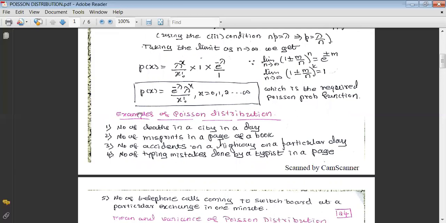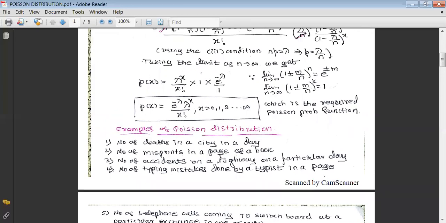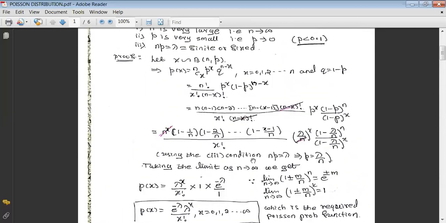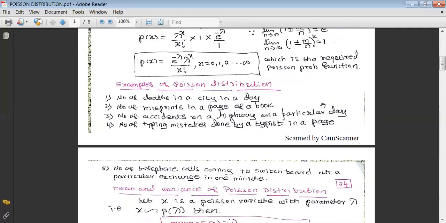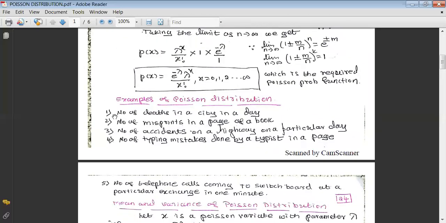Now let us list out some of the examples of Poisson distribution. And when we write the examples, we have to visualize at least the first two conditions. That is, n is large, p is small. Okay, let us go for the first one. The number of deaths in a city in a day. Okay, that's the example we have quoted.